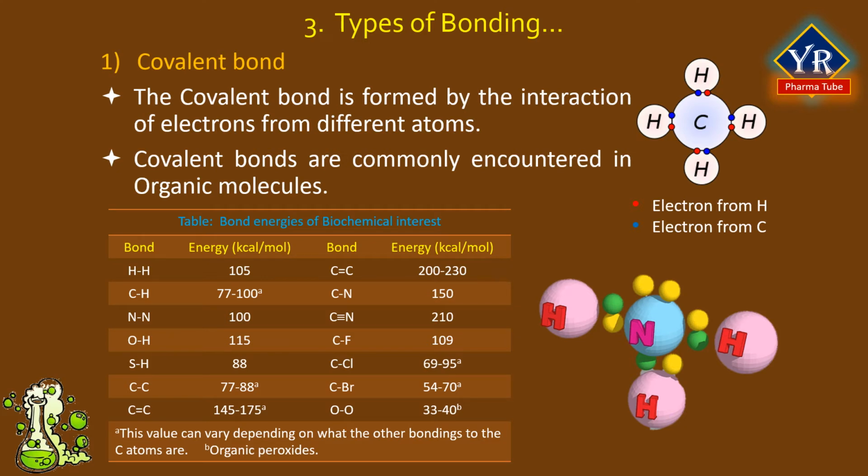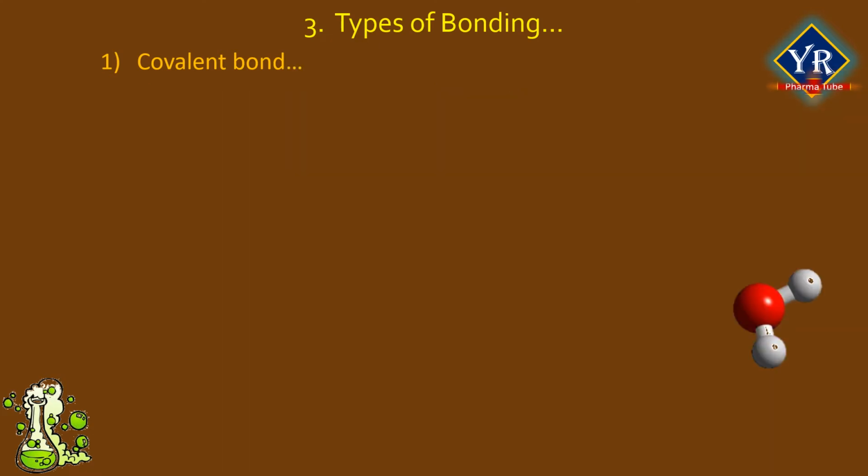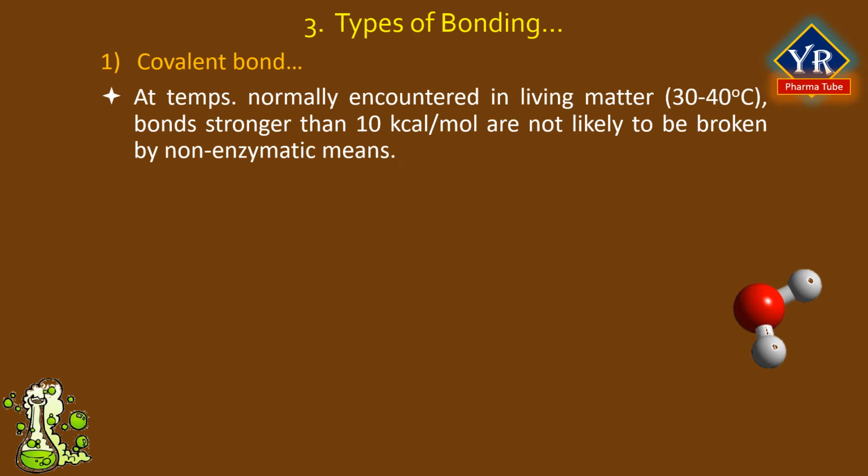Their strengths, the energies in terms of heat necessary to break them, are considerably greater than the other bonds to be discussed. Energies range from about 33 kilocalories per mole to over 200. Some of the covalent bonds which are of biochemical importance have been given in the table. At temperatures normally encountered in living matter, that is between 30 and 40 degrees centigrade, bonds stronger than 10 kilocalories per mole are not likely to be broken by non-enzymatic means.